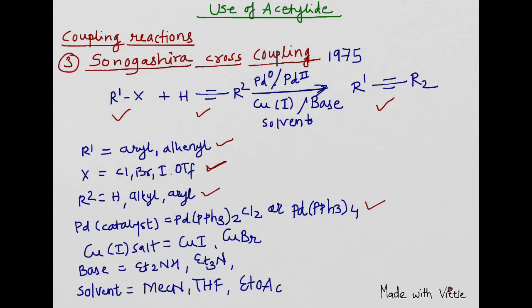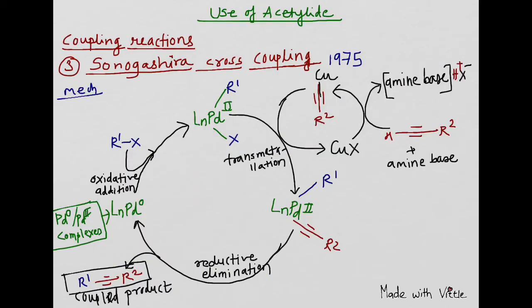Bases which are used in the reaction are diethylamine or triethylamine, and the most common solvents which are used are methyl cyanide and THF. So let us see the mechanism of the reaction. In this mechanism, it follows the oxidative addition and the reductive elimination.